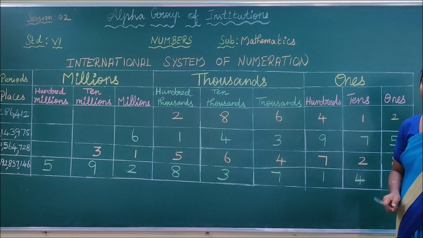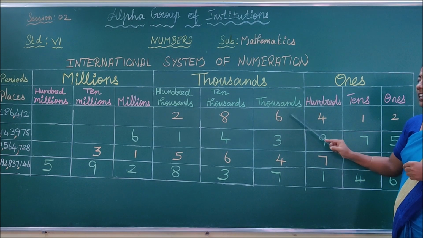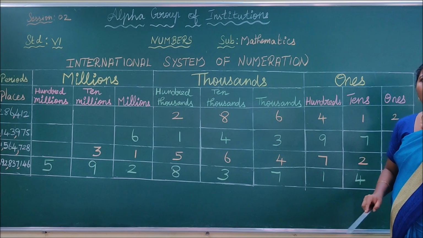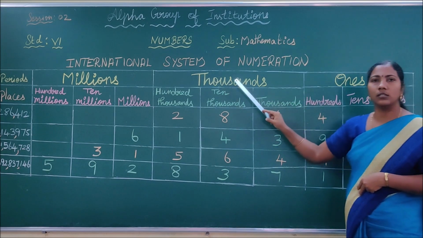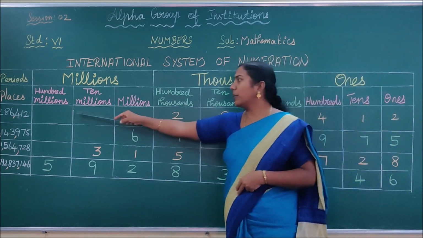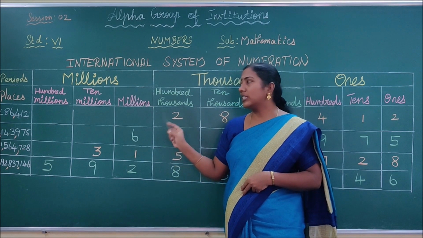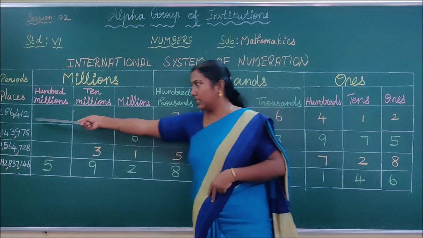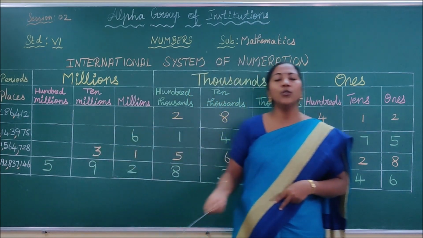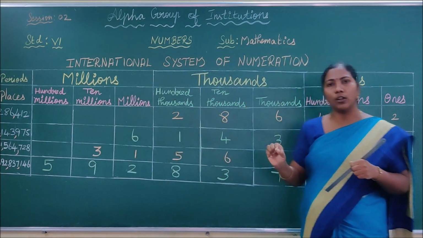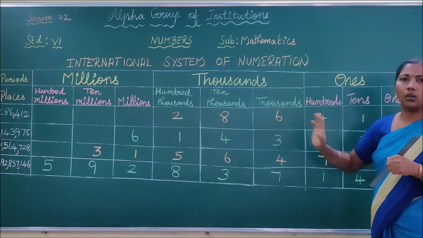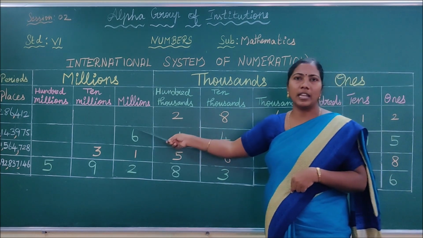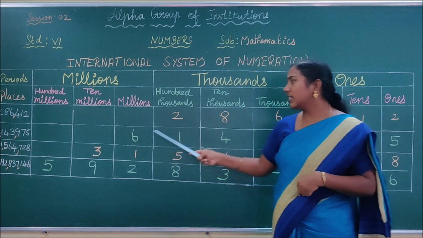286412. It's a 6-digit number. In this number, it covers only the 2 periods. What are the 2 periods? Ones and thousand. See, children, there is no number in the period of millions. So, if the sum is like this, that is a 6-digit number, you have to place the comma like this. After placing the comma, you have to write the periods equal to ones, thousand only. No need to write the million. It's clear, children.